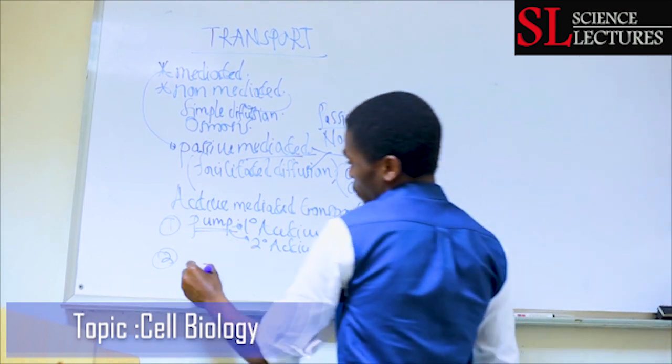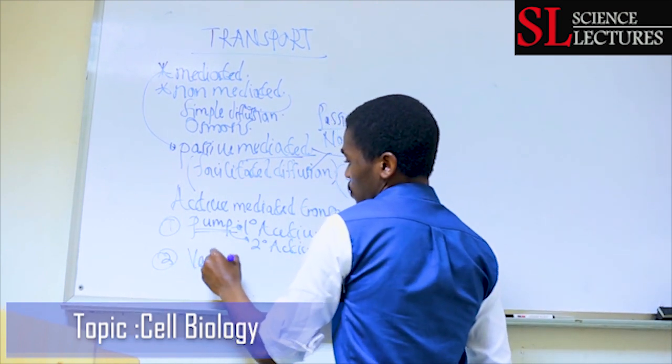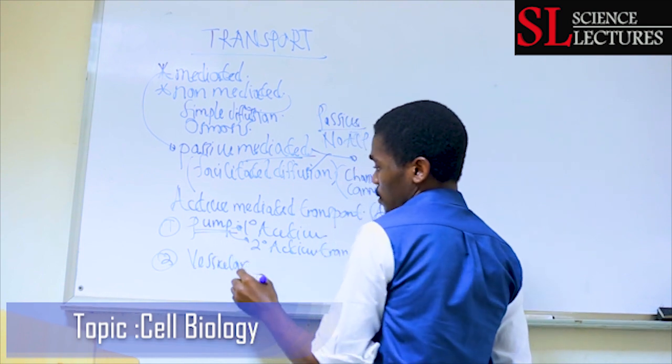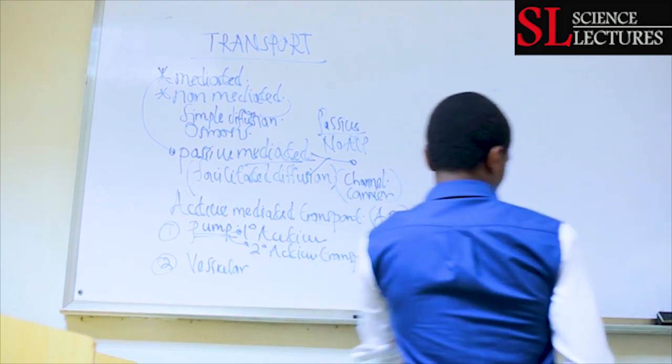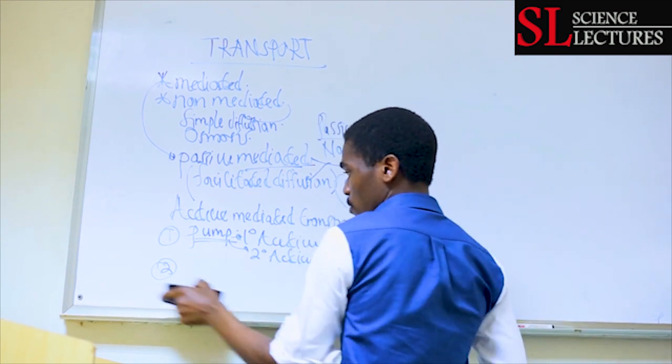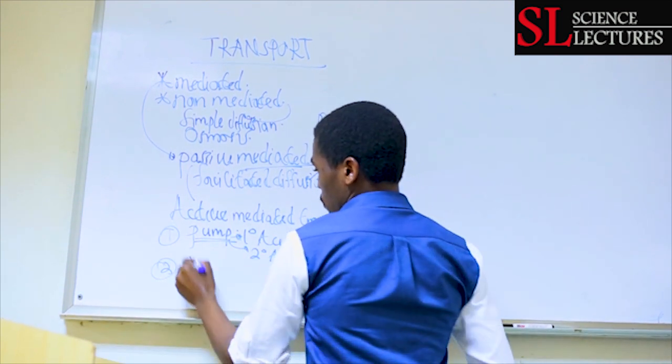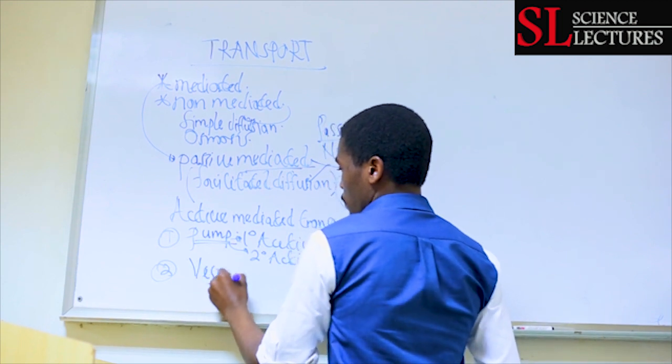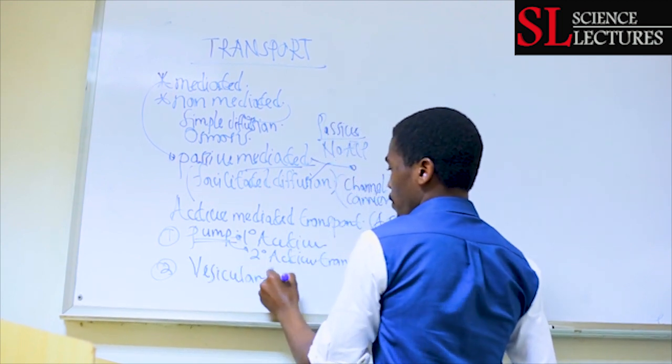Then number two we have vesicular transport.